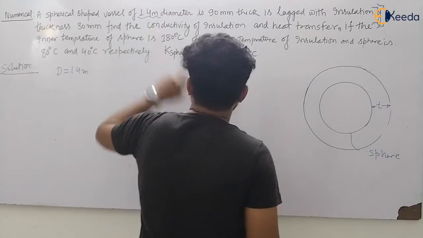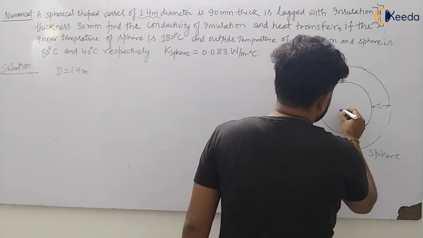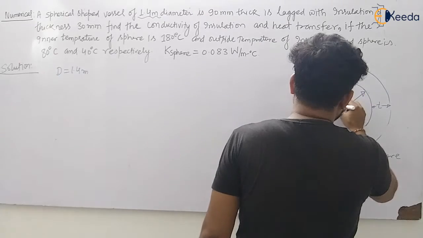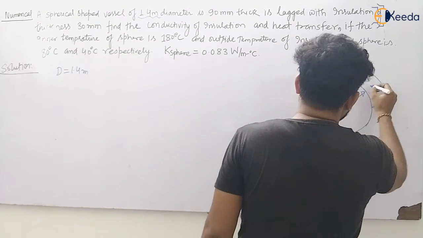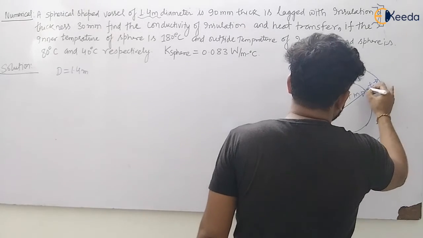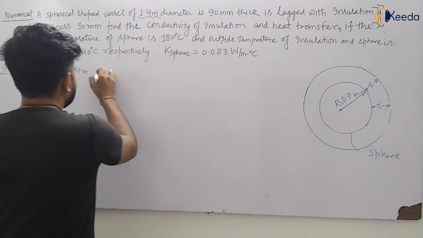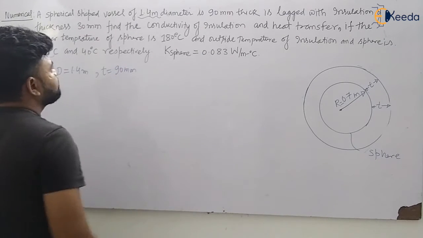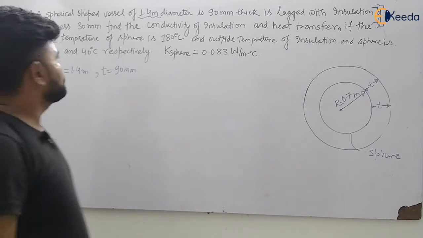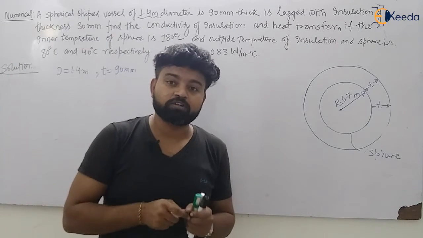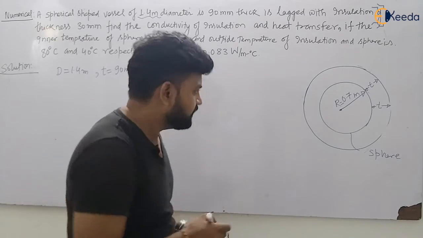So if the diameter is 1.4 meter, then what will be the radius, my dear students? So the radius will be 0.7 meter, that is, R will be equal to 0.7 meter. And thickness he has given as 90 millimeter. It is lagged with insulation of thickness 30 millimeter. Further he has lagged it with insulation of 30 millimeter, my dear students.